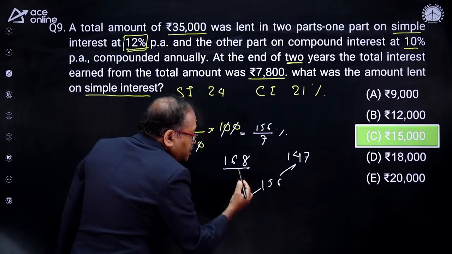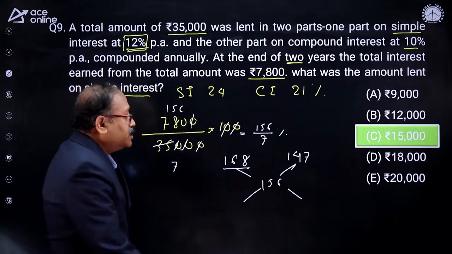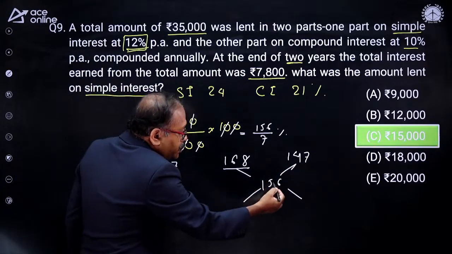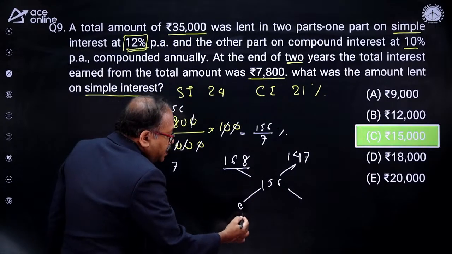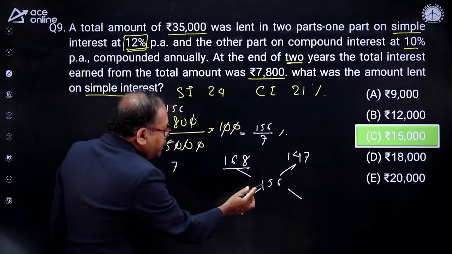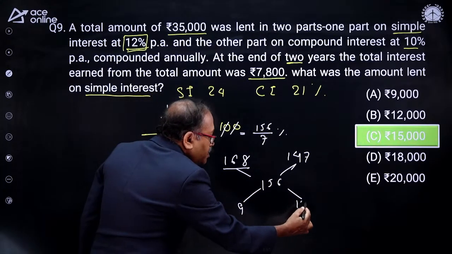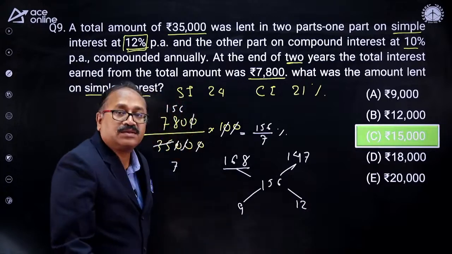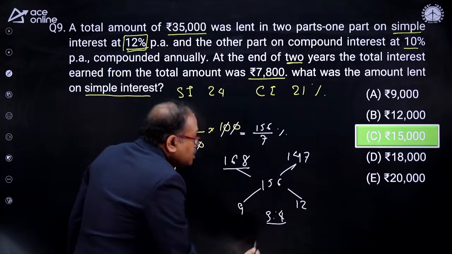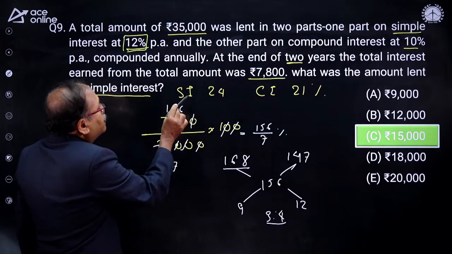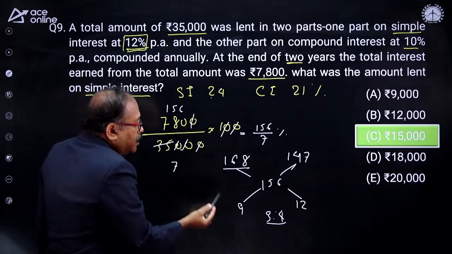This cross difference will give us the ratio of the principal. Now check the ratio of the principal. Here it is 56 and 47. That means I get 9 over here, and 56, and then I am getting 12 over here. The ratio of 9 and 12 is nothing but 3:4. That's done. You are asked to find out how much is invested in simple interest. That is this 24 part.